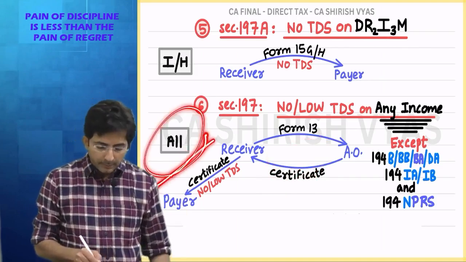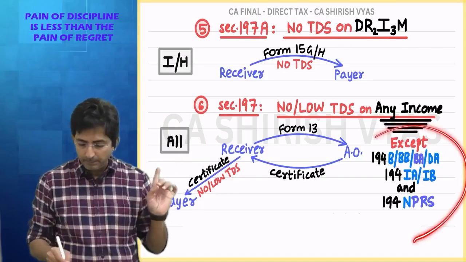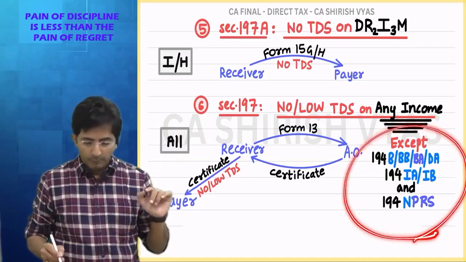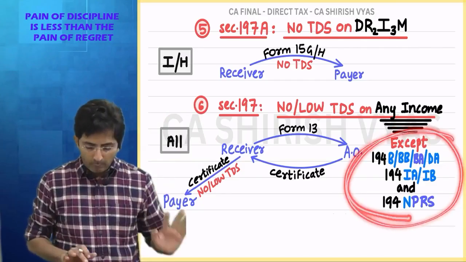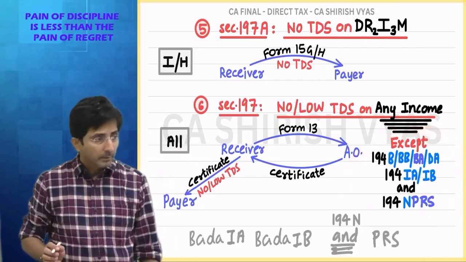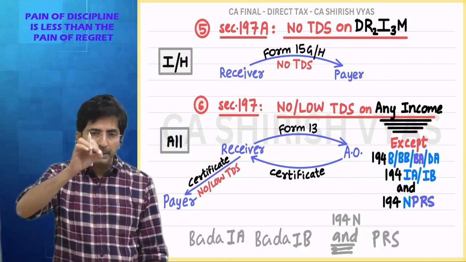All means resident, non-resident, everyone can avail this second method except this section. You know how to remember these sections by heart? See how I remember. Bada IA, Bada IB and PRS.